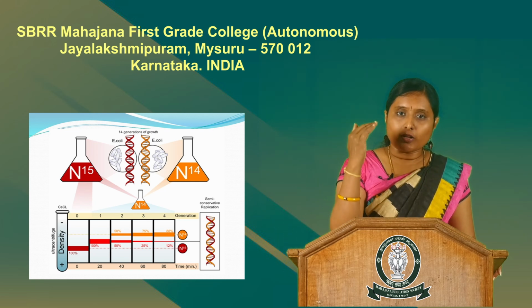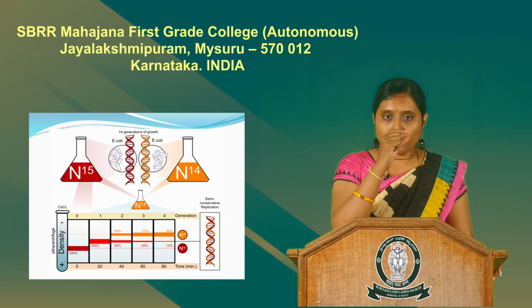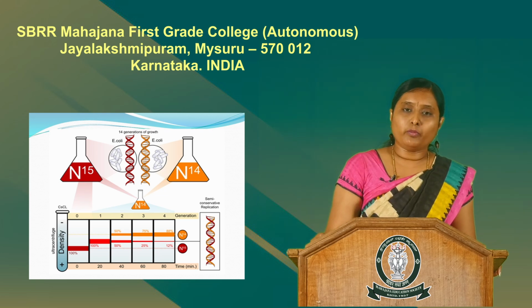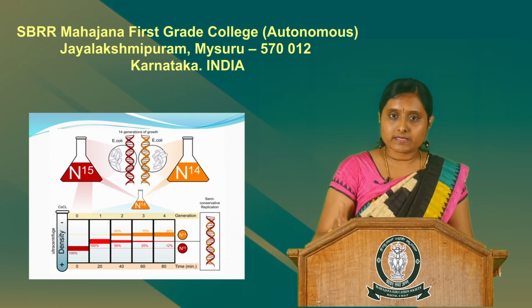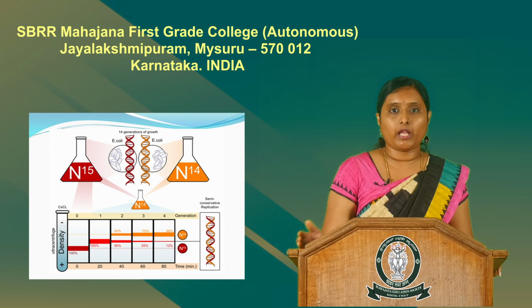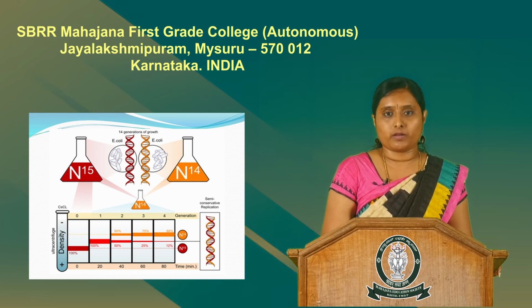This increase in concentration of the top band is because the cells are being grown successively in a medium containing only N14, the light isotopic form of nitrogen.